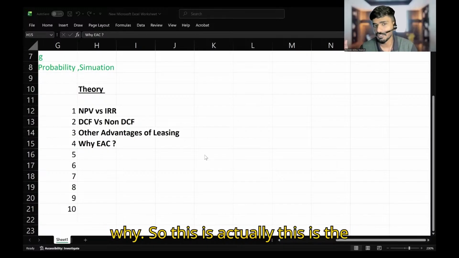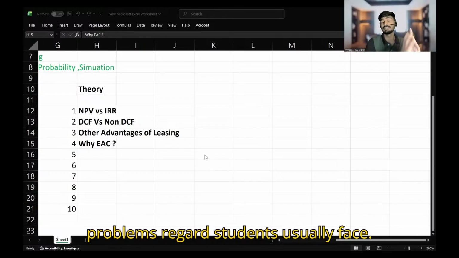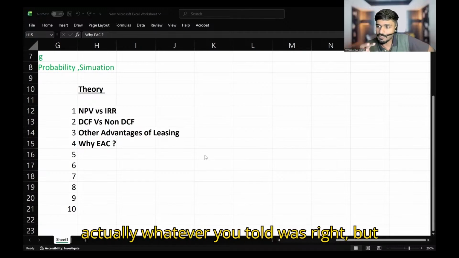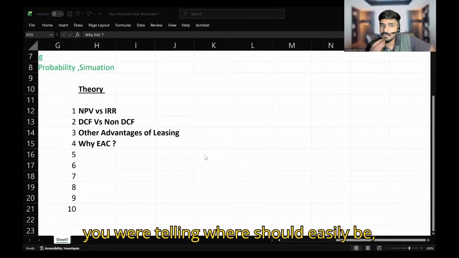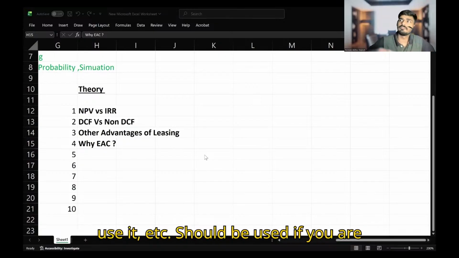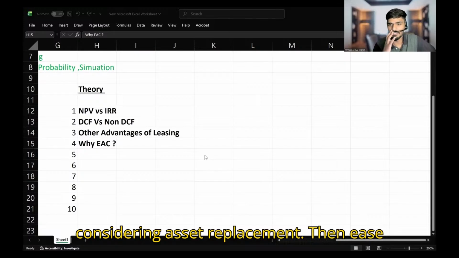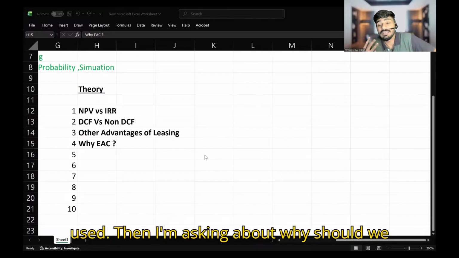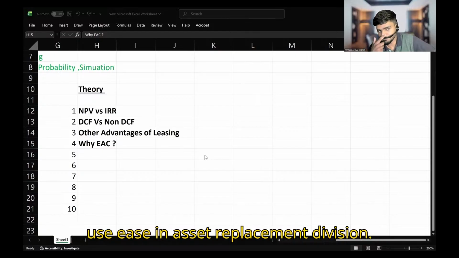I'm asking why. So this is the problem students usually face. They don't get the question actually. Whatever you told was right, but you were telling where EAC should be used. EAC should be used if you are considering asset replacement decision. That is where it should be used. Then I'm asking why should we use EAC in asset replacement decision?